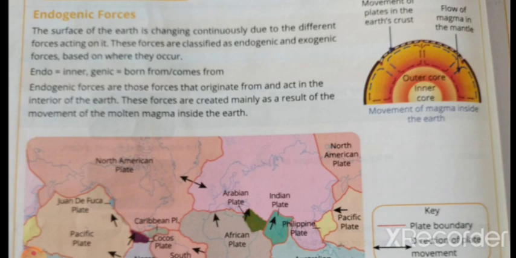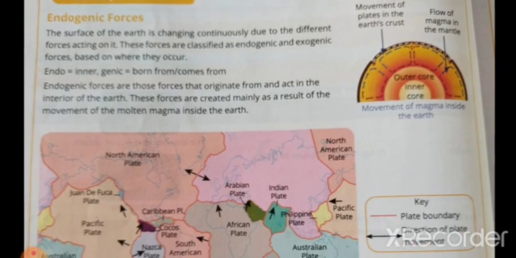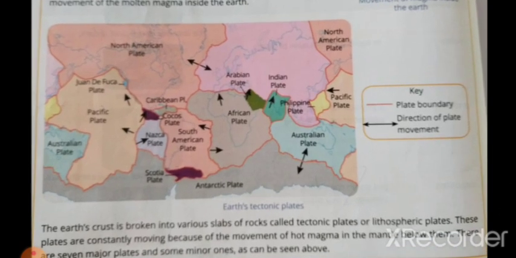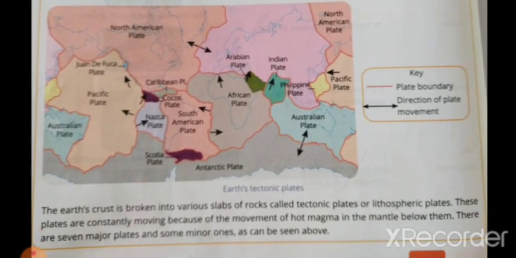Now, endogenic means it originates inside the earth. Something is happening inside the earth. These forces are created mainly as a result of the movement of the molten magma inside the earth. So this happens because of the molten magma. Then the earth's crust is broken into various slabs of rocks.